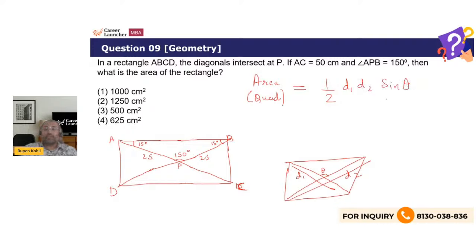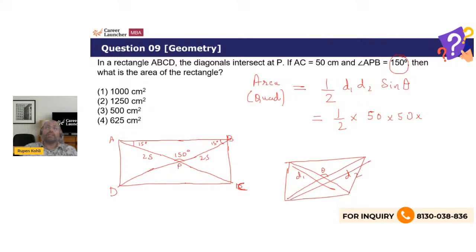Here theta is the angle of intersection. The information in this question is exactly given in that way to get the answer in 30 seconds, a one-line answer, if you know this formula, right? So the area is half d1 d2, each of which are 50. So half into 50 into 50 into sine 150 degree.